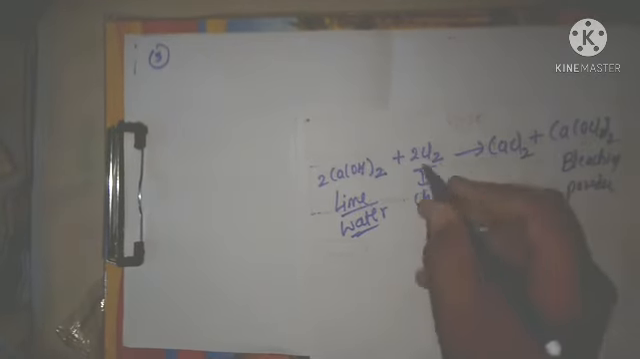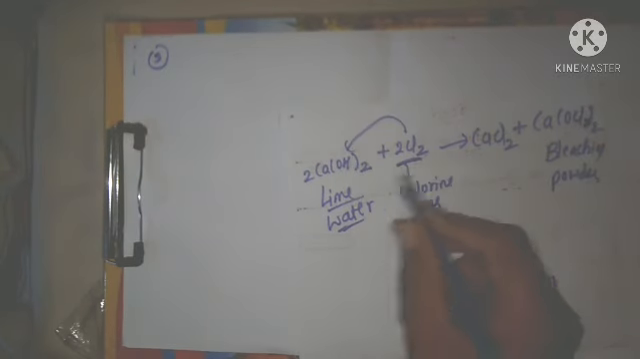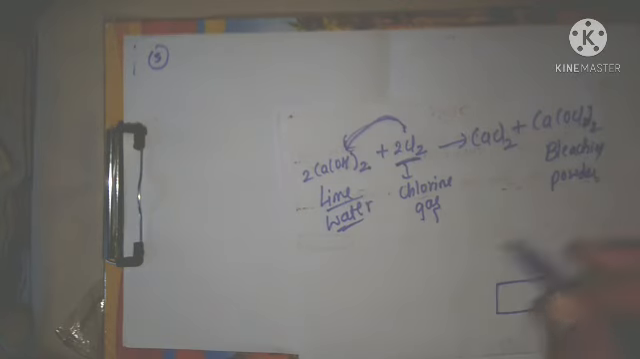Means when you pass this chlorine gas over the lime water, there is a formation of bleaching powder. This is also another property of the calcium hydroxide. That is only I am writing here.